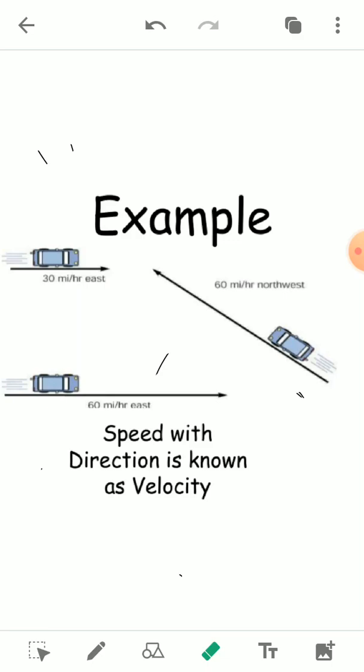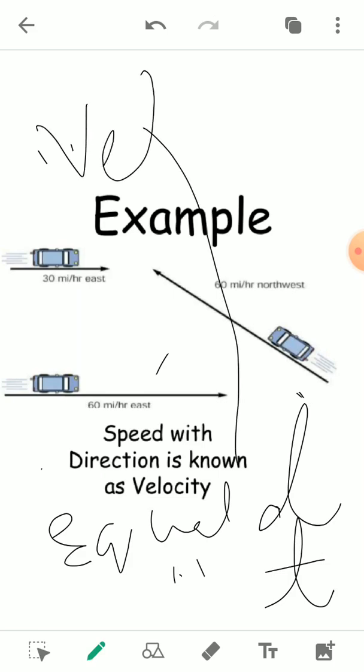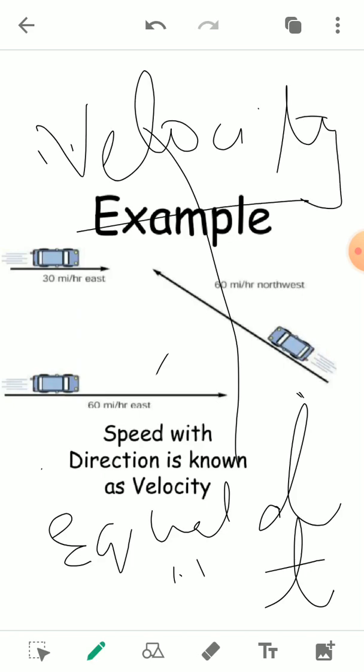In a very easy way we can understand: when an object moves or travels an equal distance in an equal interval of time in a particular direction, then we call it the uniform velocity of the object.